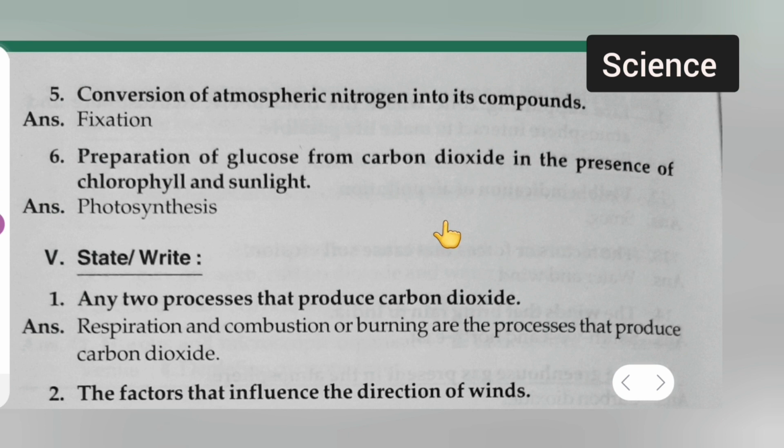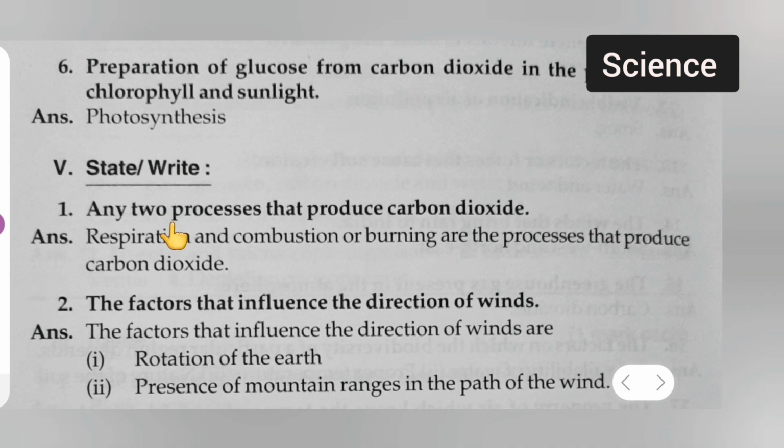Next, moving further, conversion of atmospheric nitrogen into its compounds. Answer is fixation. Question number 6 is preparation of glucose from carbon dioxide in the presence of chlorophyll and sunlight. Answer is photosynthesis. Next, any two processes that produce carbon dioxide. Answer is respiration and combustion or burning. The processes of respiration and burning are the processes that produce carbon dioxide.